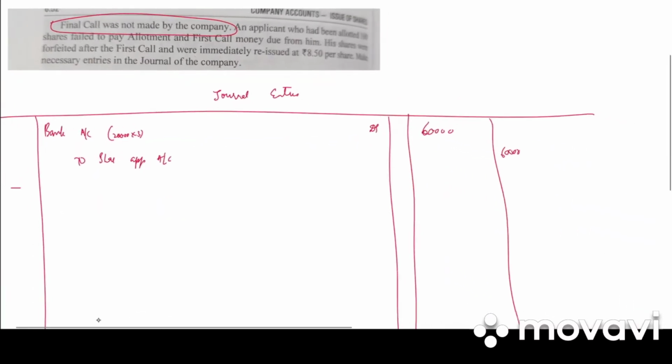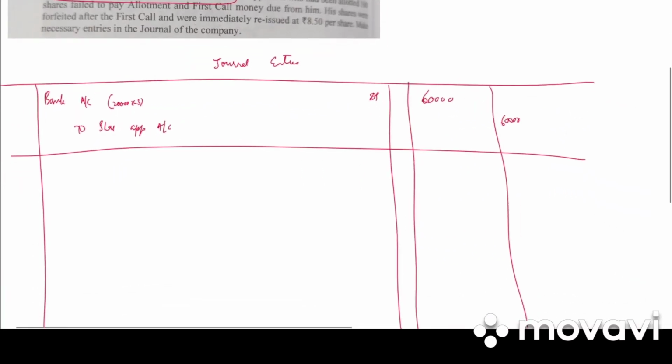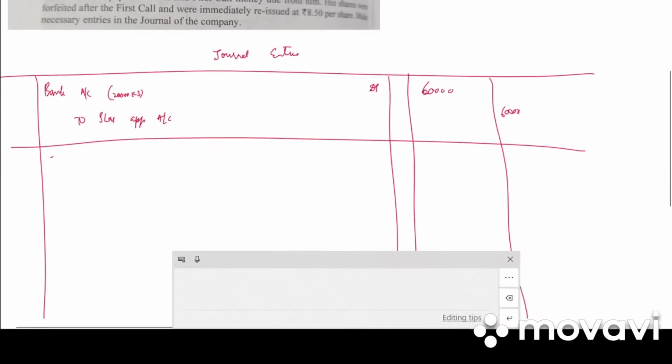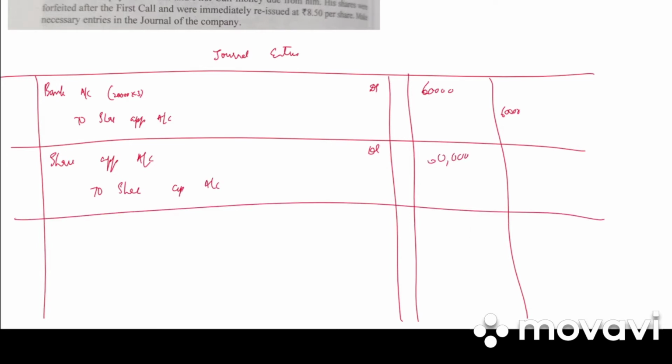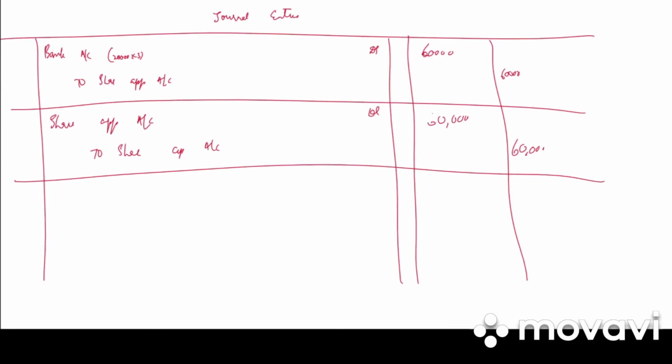Write the narration. Amount received on application. Next, transfer this share application to share capital. Share application account debited to share capital account. 60,000 debit, 60,000 credit. Write the narration. Amount of share application transferred to share capital account.